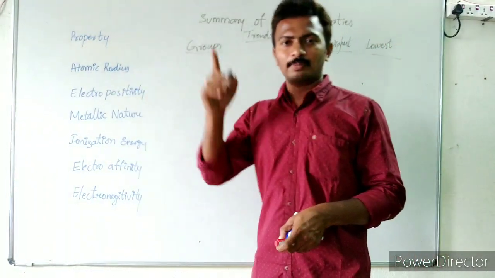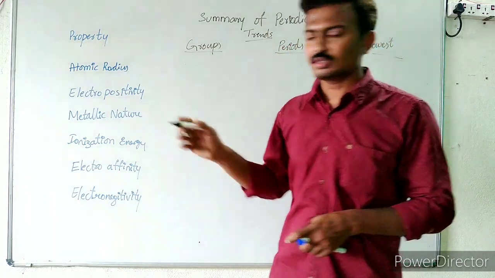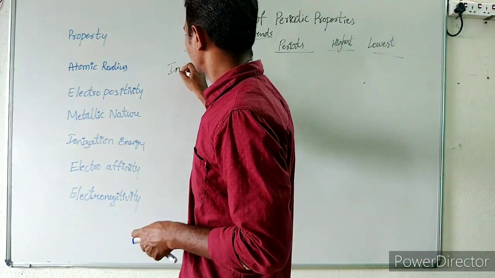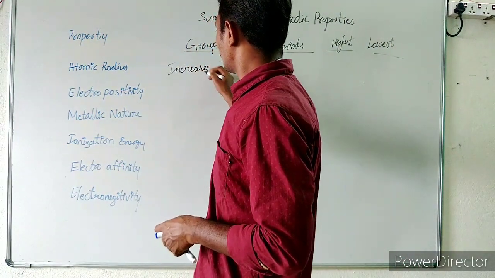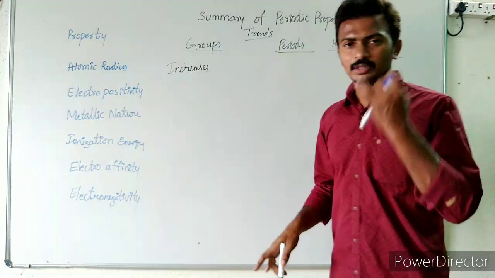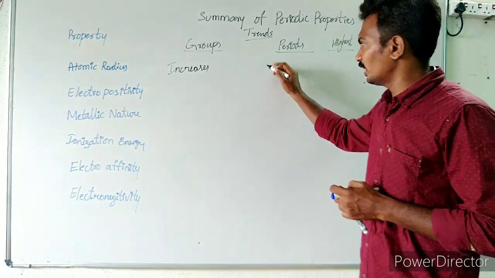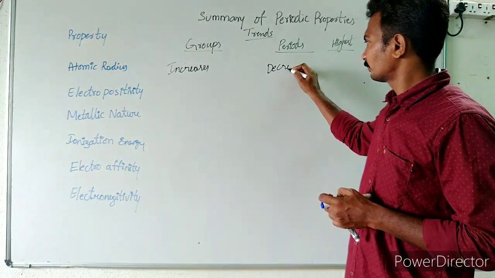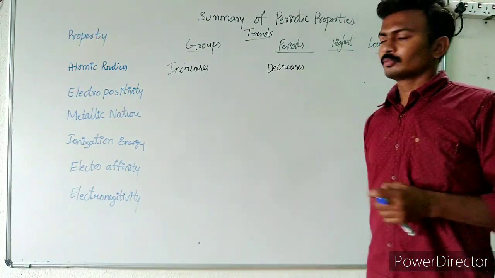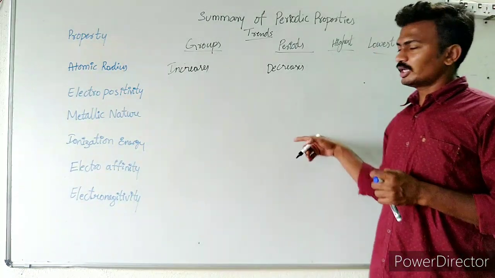Now coming to groups. In the group, as you know, from top to bottom, what happens? Atomic radius increases from top to bottom. Okay. Next, in the case of periods, what happens to the atomic radius? It decreases. So in the periods it is going to decrease.